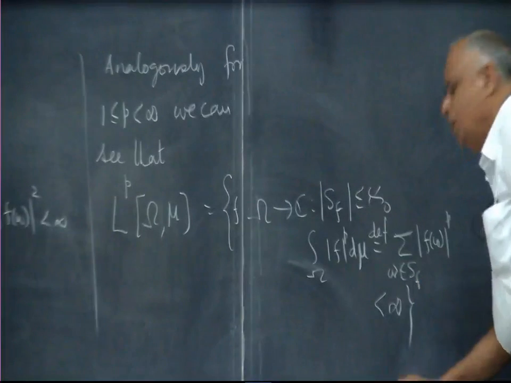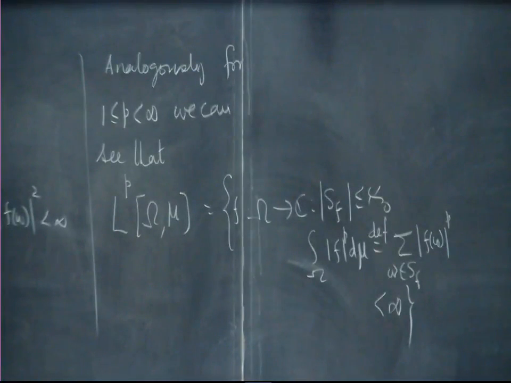Okay. That will be the corresponding version for L^p spaces,